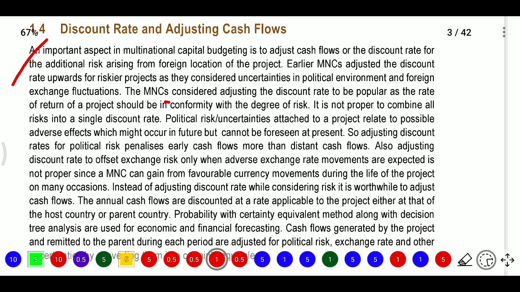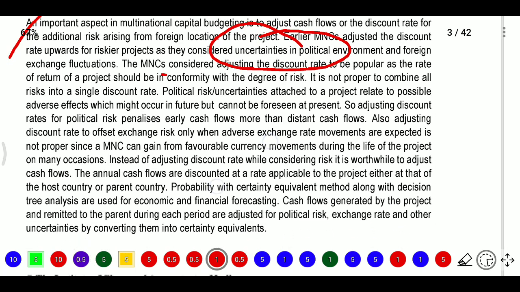Earlier, MNCs adjusted the discount rate upwards for riskier projects, as they considered uncertainty in the political environment. So they consider what uncertainties will be there in the political environment. This is very risky when a project is starting. The political parties may ask for some money, so it is a risk for companies starting new ventures. So MNCs consider adjusting the discount rate so that the rate of the project conforms with the degree of risk. For whatever risk is there, they will consider the discount rate.